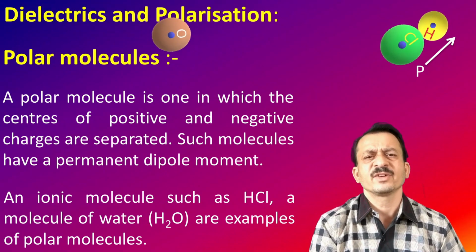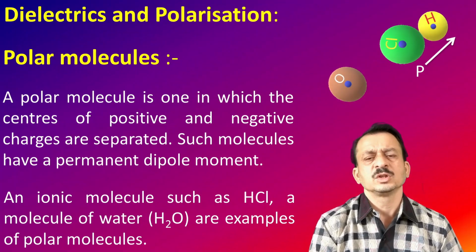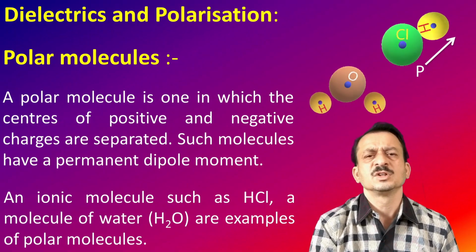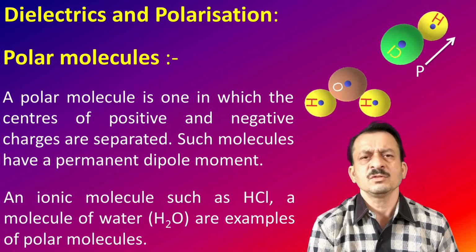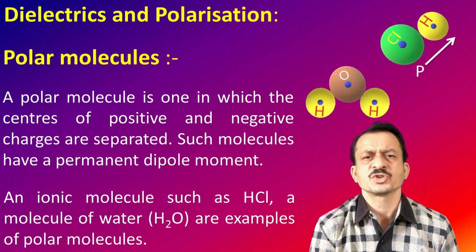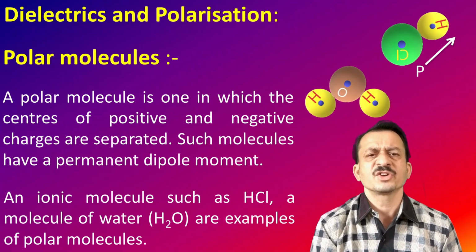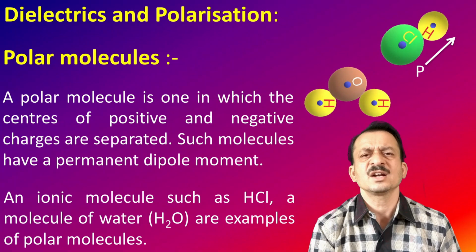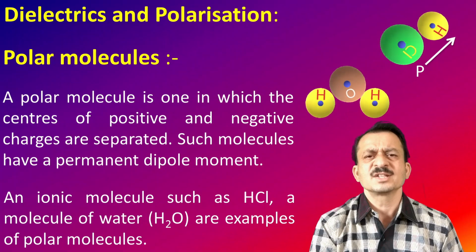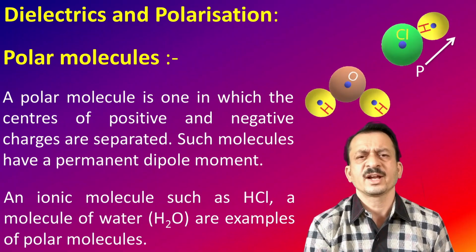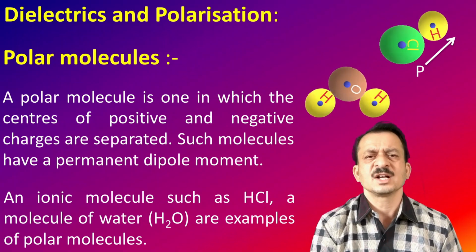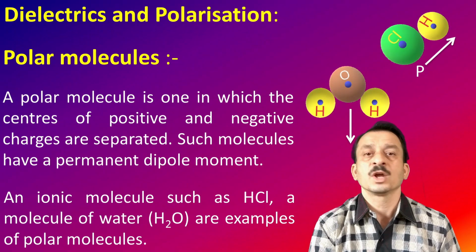Now, if you take the case of a water molecule, at the center we have the oxygen. On either side, not on the horizontal, we have two hydrogen atoms as shown in the diagram. If you connect the hydrogen atoms, that center is not going to coincide with the oxygen atom. The centers of positive and negative charges are separated by a certain distance, and hence H2O is also a polar molecule.